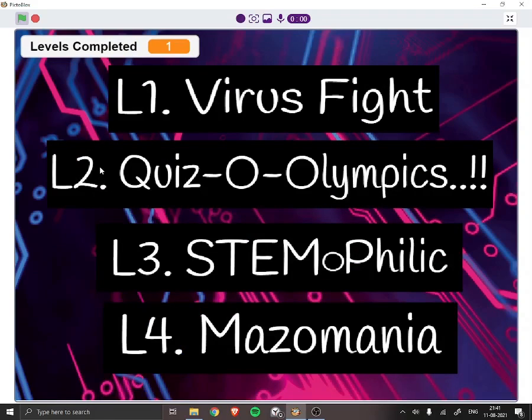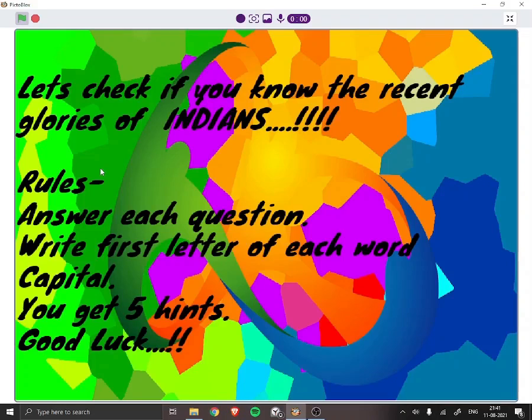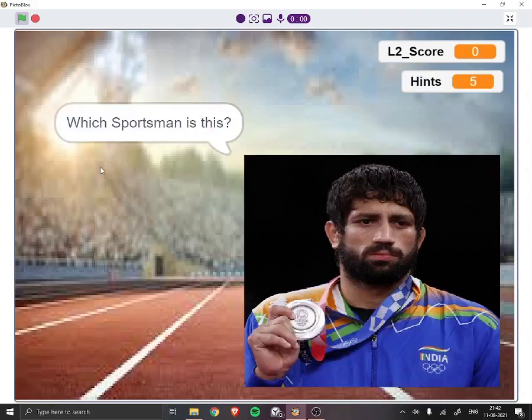Quiz Olympics. Let's check if you know the recent glories of Indians. Rules. Answer each question. Write first letter of each word capital. You get 5 hints. Good luck. Which sportsman is this?